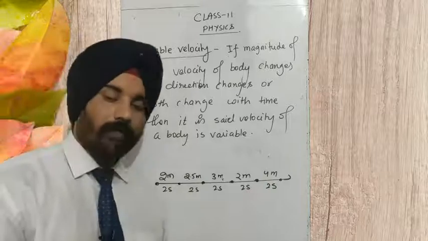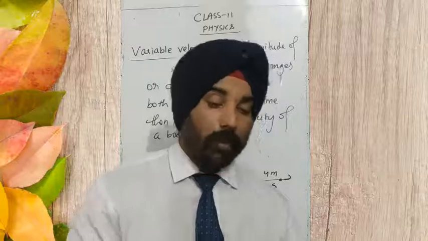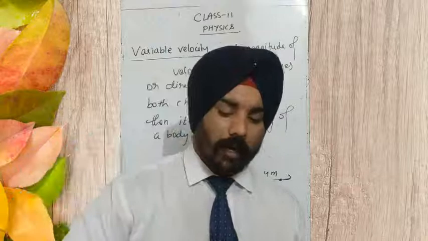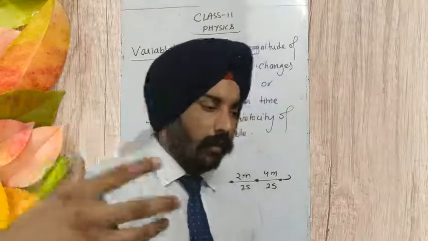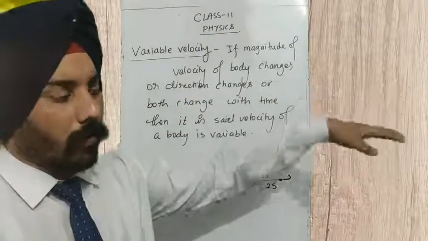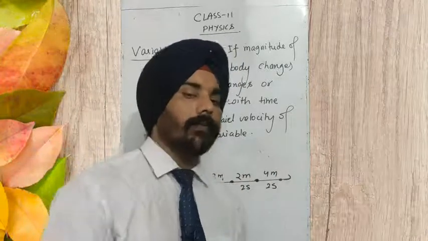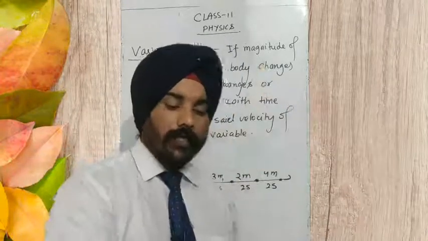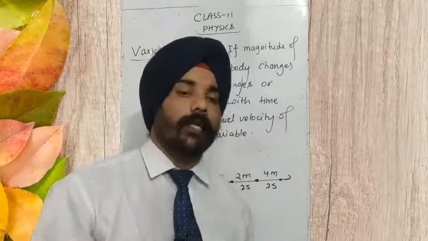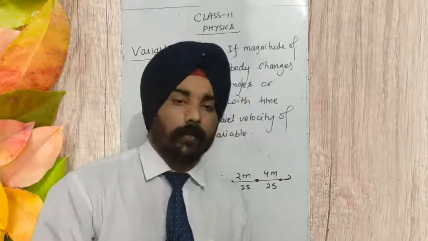So either the magnitude changes, or the direction changes, or both change with time. For example, a body moving in a circular path has a velocity of 2 meters per second at one place, 4 at another, then 10, then again 2. Here the direction is changing and the magnitude is also changing.